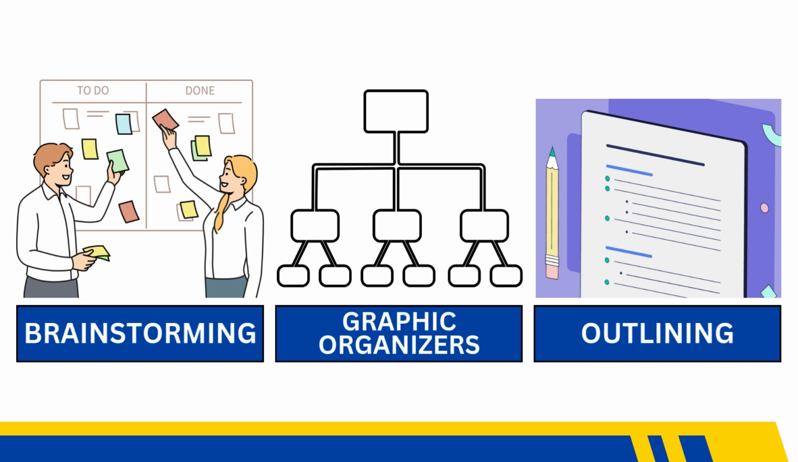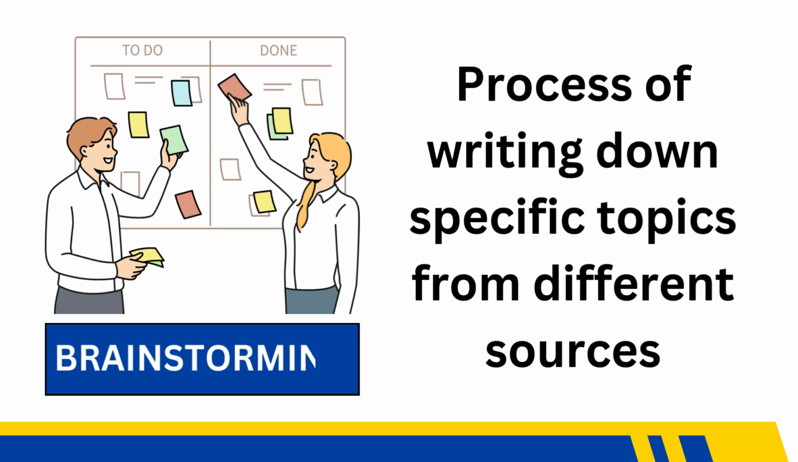So there are actually three different techniques that we can use. The first one is brainstorming, which we will be discussing in the first part. Similarly, we also have graphic organizers as well as the process of outlining. So for today, we'll focus on the first two techniques, which are brainstorming and the use of graphic organizers. Let's go to brainstorming first.